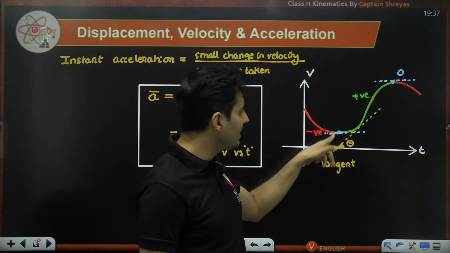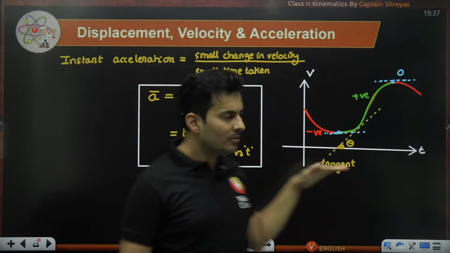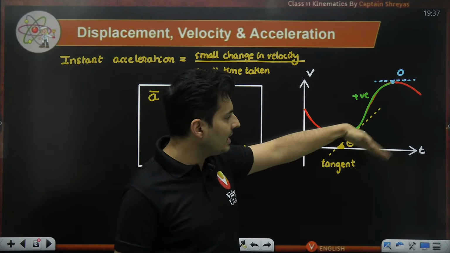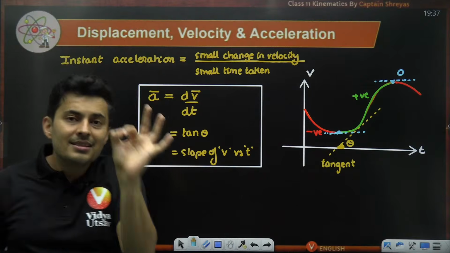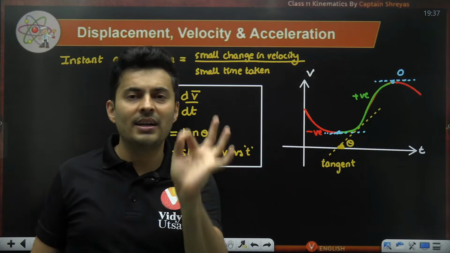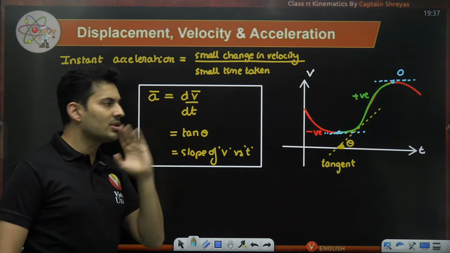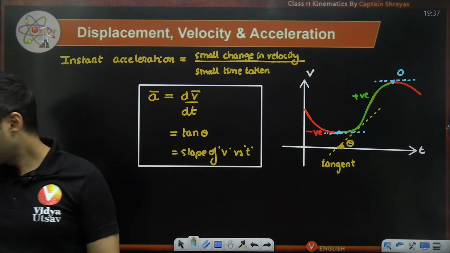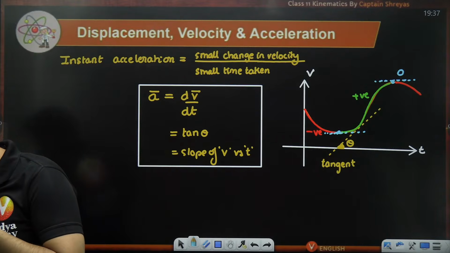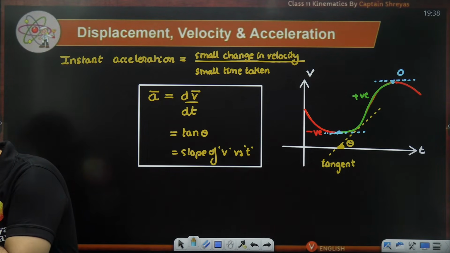If you draw a tangent here at the bottommost or the topmost point, the slope will be 0 because the graph will not make any angle with the horizontal line. So at those locations, the instantaneous acceleration is 0. That is what the slope or the rate of change means. Is that okay, everyone? Projectile motion, we'll be doing here only.